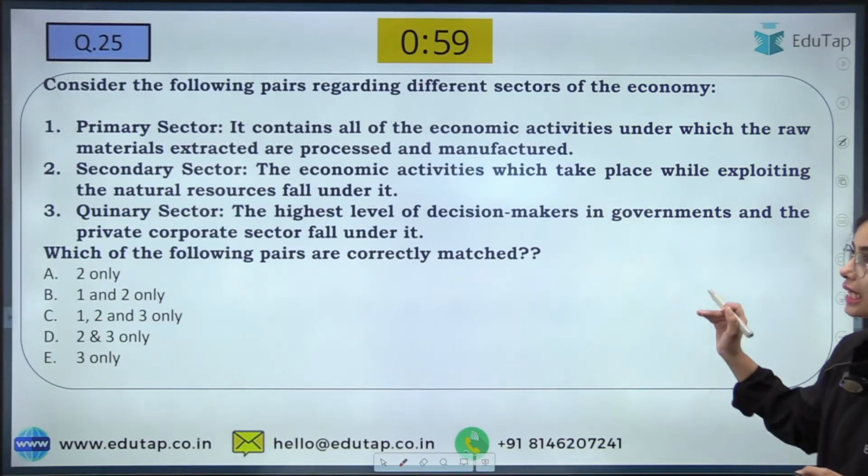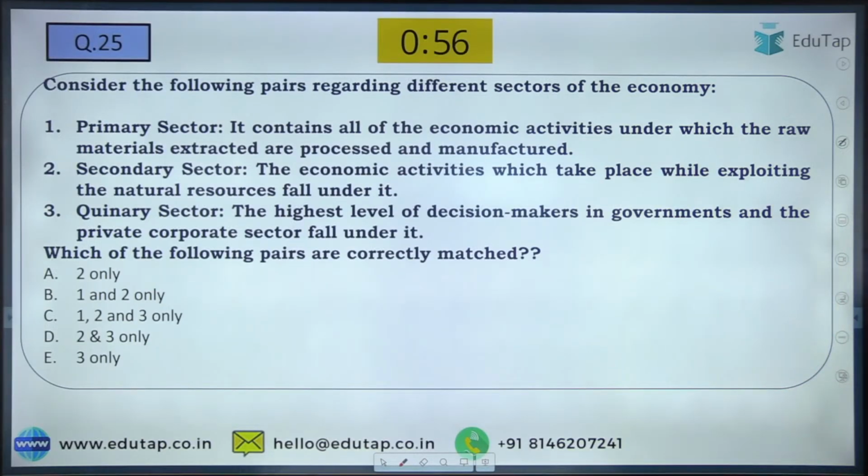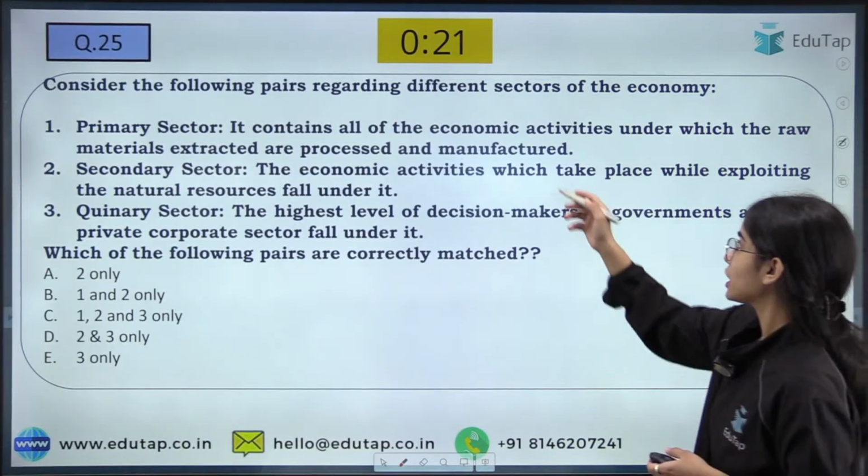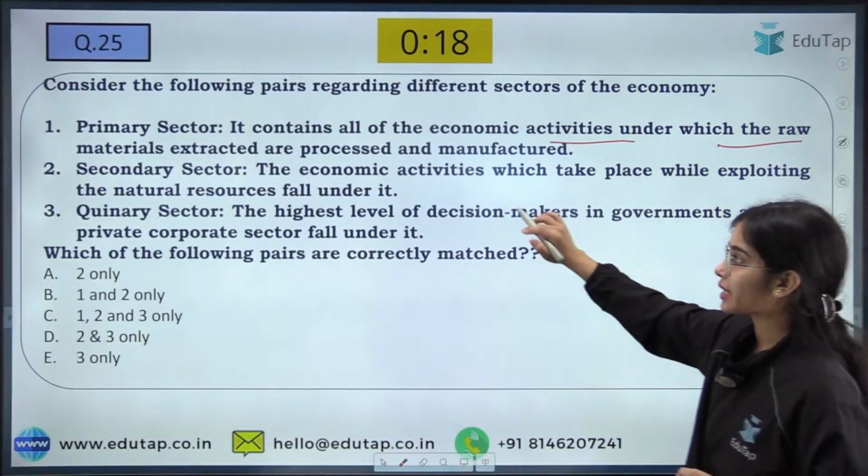So now coming to the next question: consider the following pairs regarding different sectors of the economy and try to answer the question. Here the primary sector contains all of the economic activities under which the raw materials extracted are processed and manufactured.